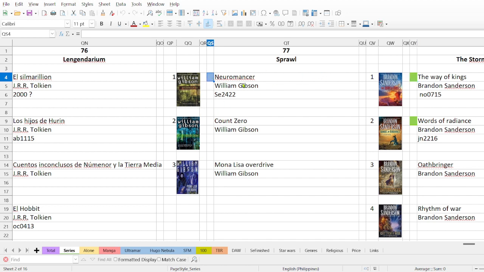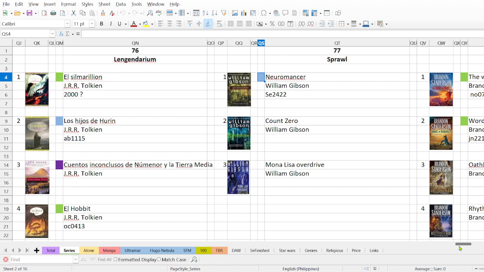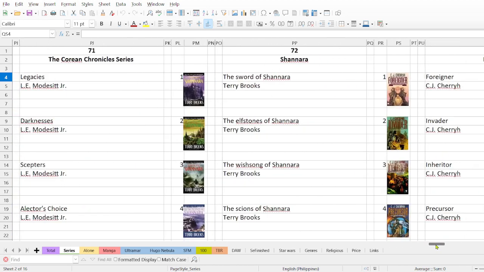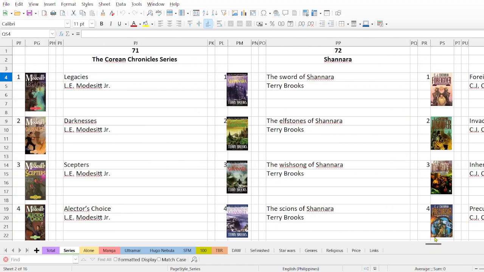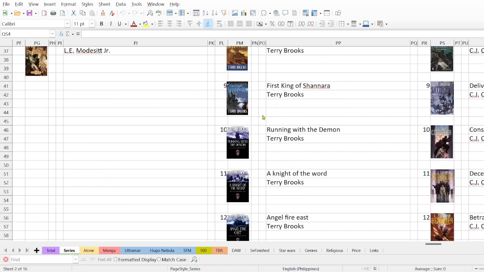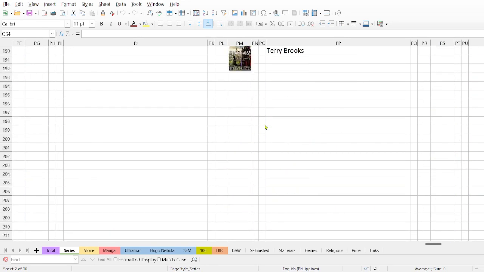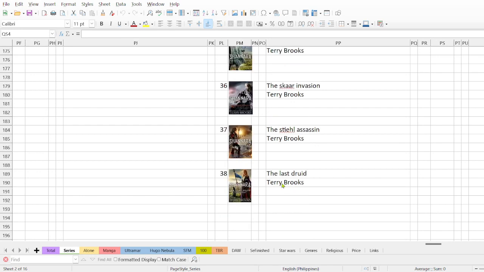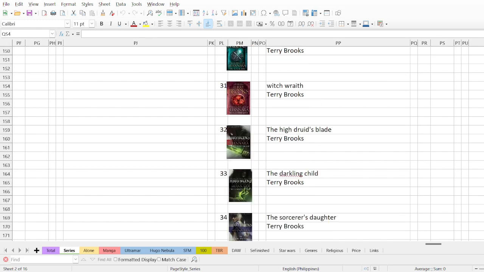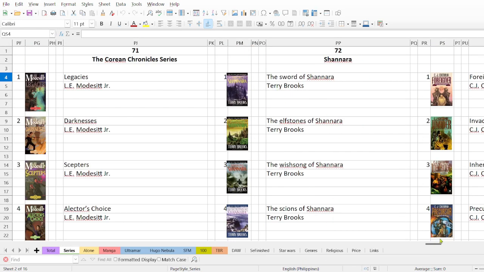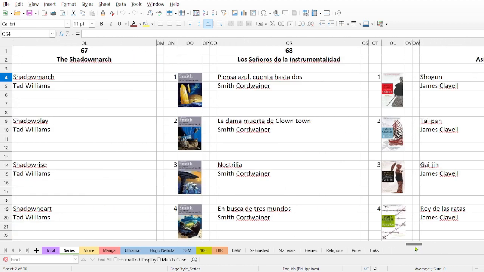Blue, which is the case of Neuromancer, was a very good book, but I don't plan to reread it again. So I just use that color in some way. And I have other series. Well, I have a list of series like Shannara. But Shannara is, let me see. Oof, okay, it's a series of 38 books. That will take me a long time if I start this series someday. I don't know when. So I have many.